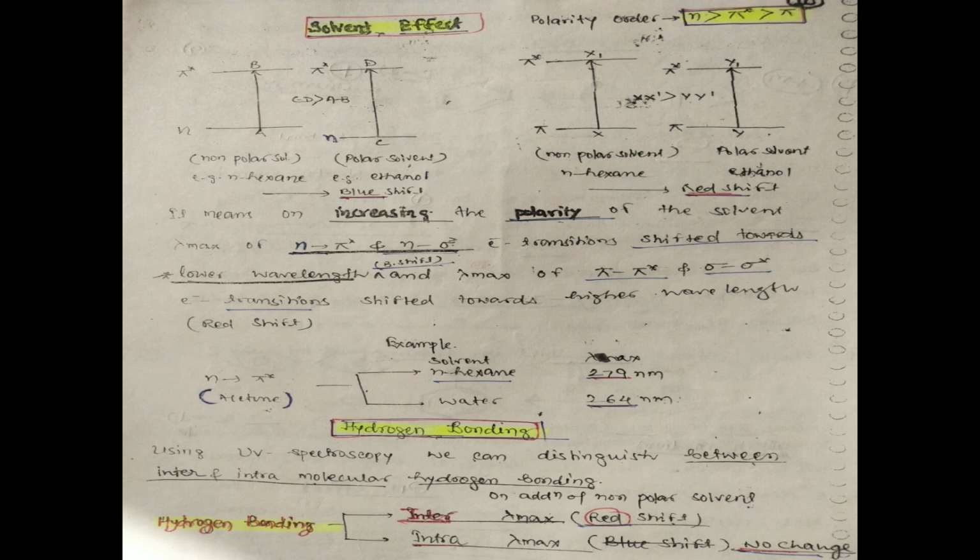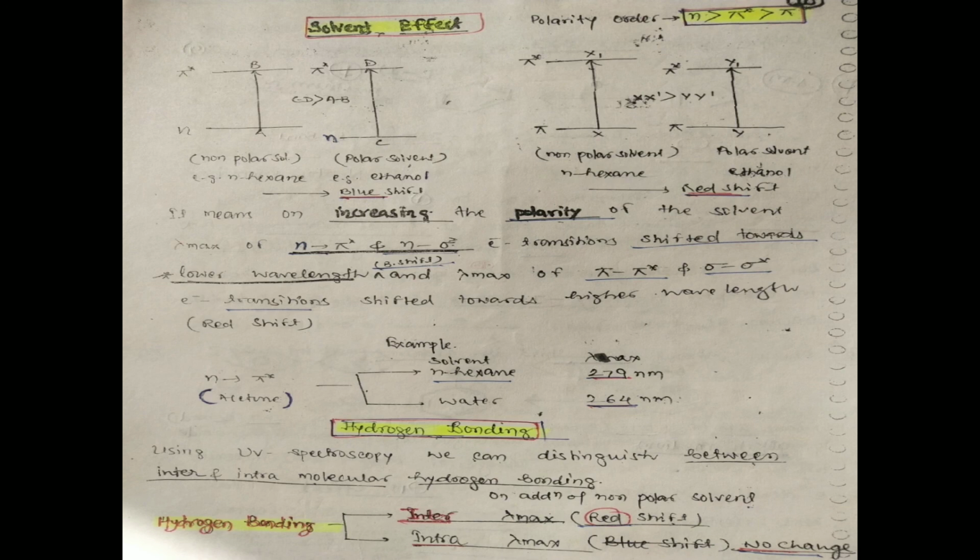It means, on increasing the polarity of the solvent, lambda max of n to pi star and n to sigma star electron transitions shifts towards lower wavelength, and lambda max of pi to pi star and sigma to sigma star electron transitions shifts towards higher wavelength, which is red shift. We can see the examples.